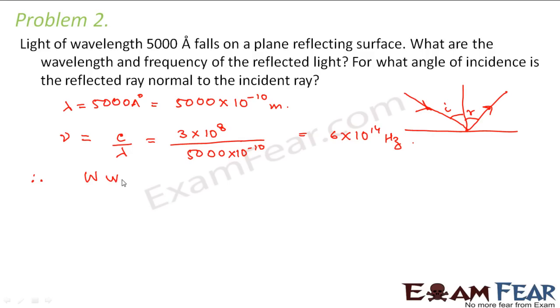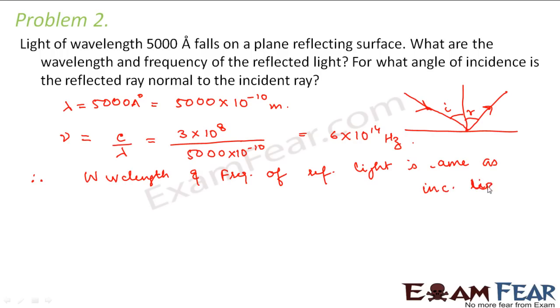Therefore, the wavelength and frequency of reflected light is same as incident light, right? So this is the first part.